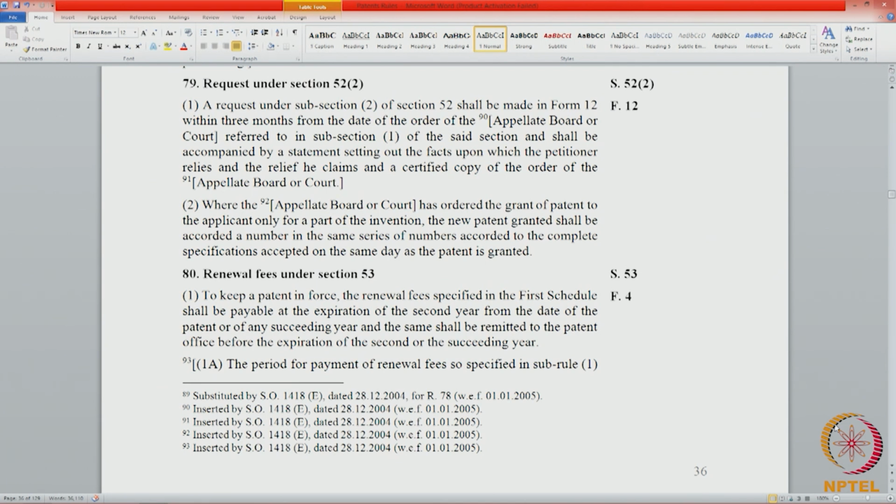So, when a part of a patent becomes a separate patent in itself, then it shall be accorded a number in the same series of numbers accorded to the complete specification accepted on the same day as the patent is granted, because the date remains the same. Because the date remains the same, it should have a number in the same series of numbers accorded to the complete specification. So that is something which the patent office will look at.